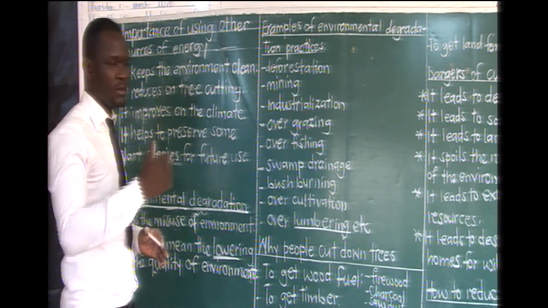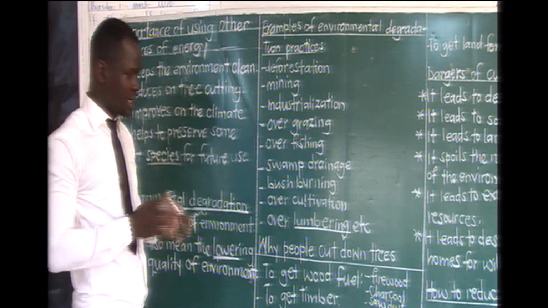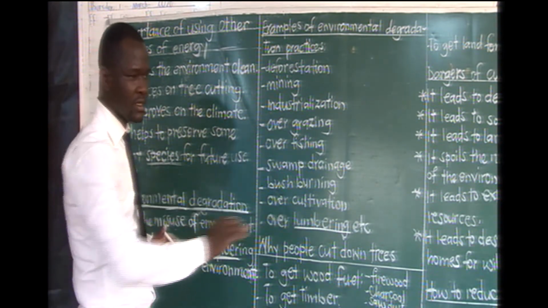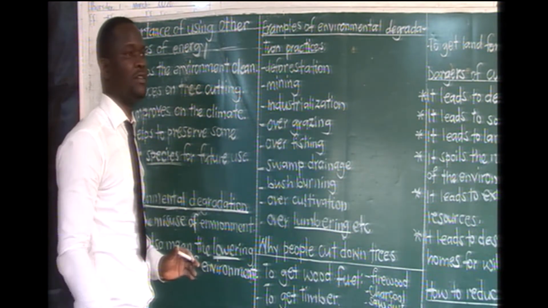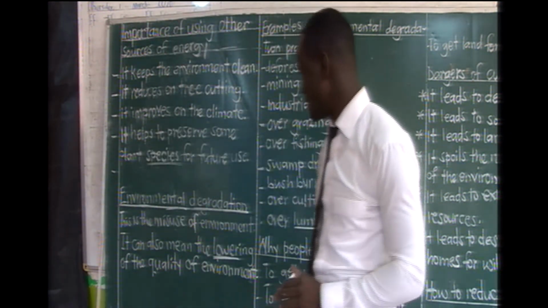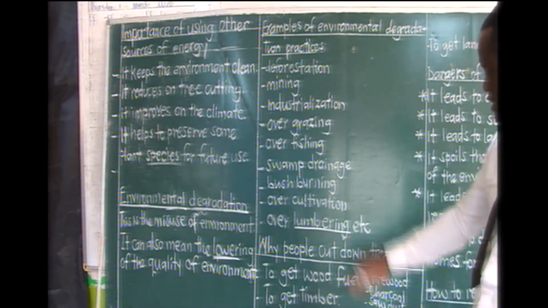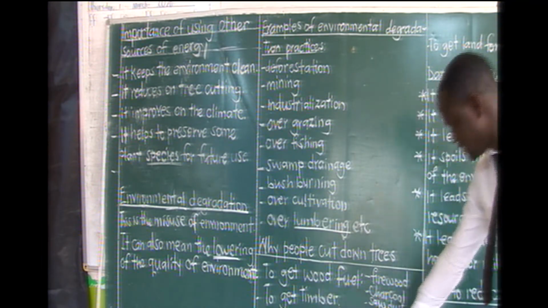To encroach means you go beyond where you are supposed to end. If a forest is in an area, we find that people always keep on cutting some trees as they enter deep into the forest, and at the end you will find they have finished clearing the whole forest. That is very, very dangerous to the environment. It degrades the environment.